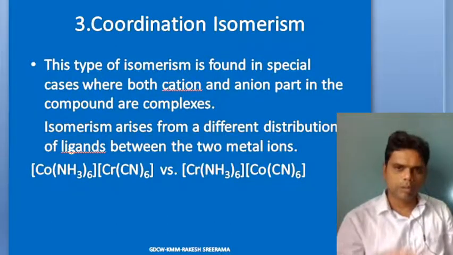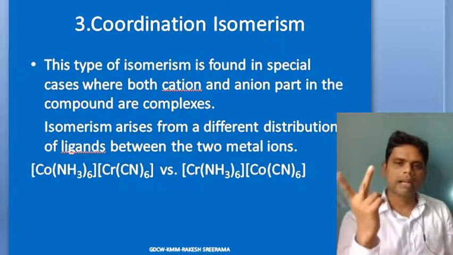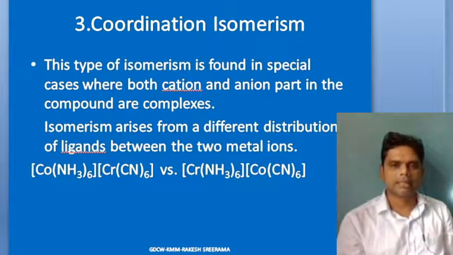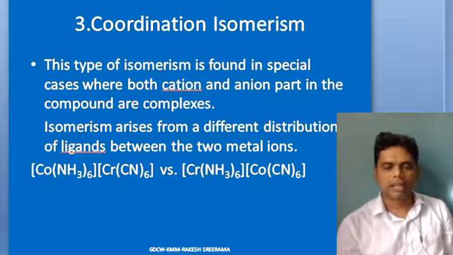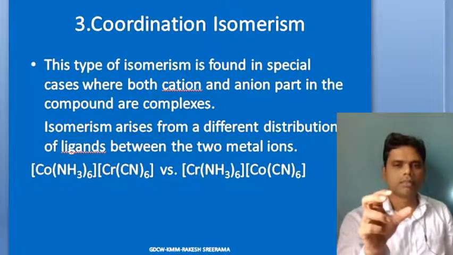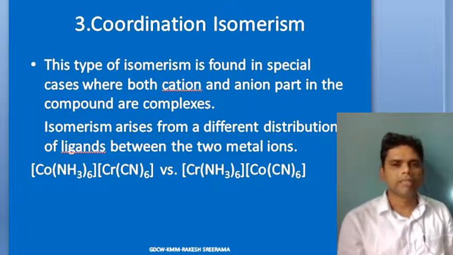So if both parts, counter ion part and complex ion part, are complex ions, then this kind of coordination isomerism is possible, wherein the distribution of ligands between the two metal ions will be simply different.